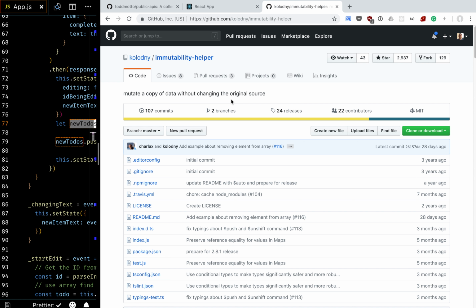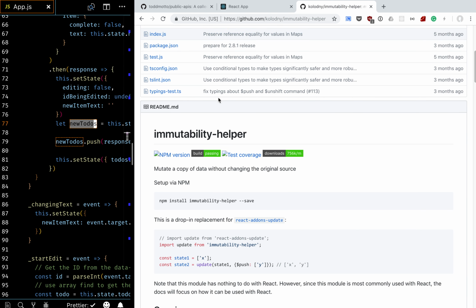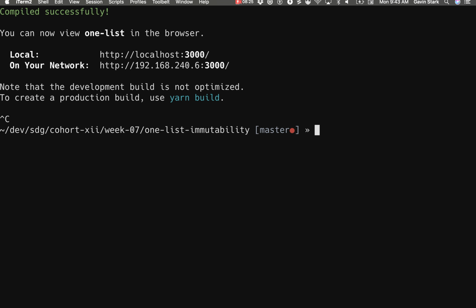When we do the edit, we want that element replaced. But in this case, we want something pushed to the end. And what immutability helper lets us do is exactly that. So let's add immutability helper to our app. Let's yarn add immutability helper.